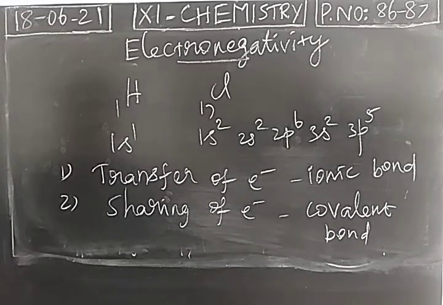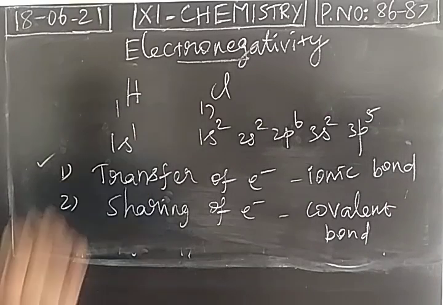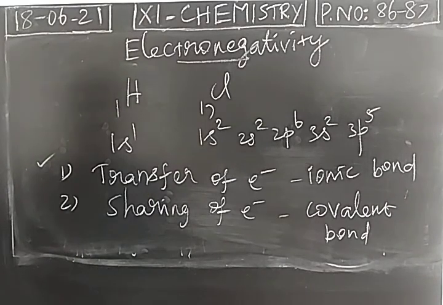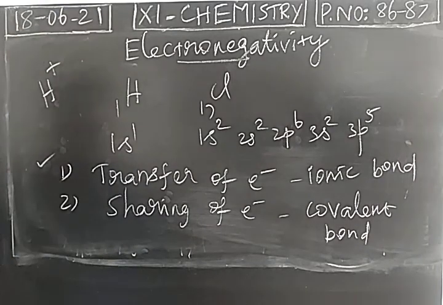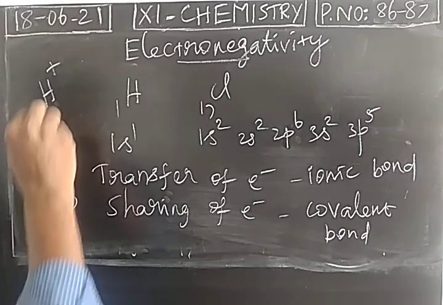Okay. Let me check one by one. Is there any transfer of electron between these two atoms? Not possible. Hydrogen has only one electron. So if hydrogen loses an electron, it becomes H plus. H plus means we say it is a proton.